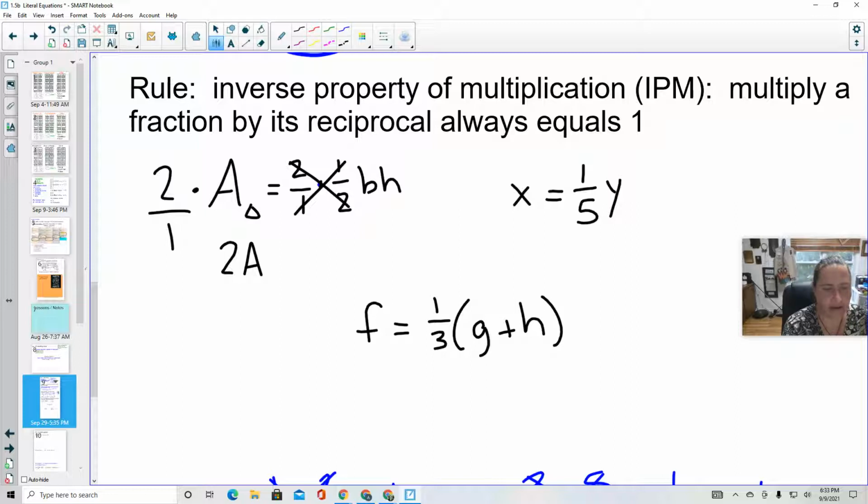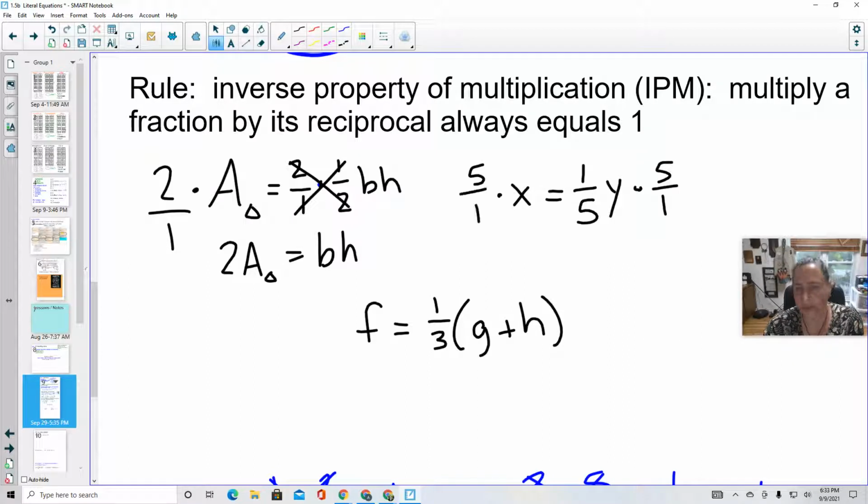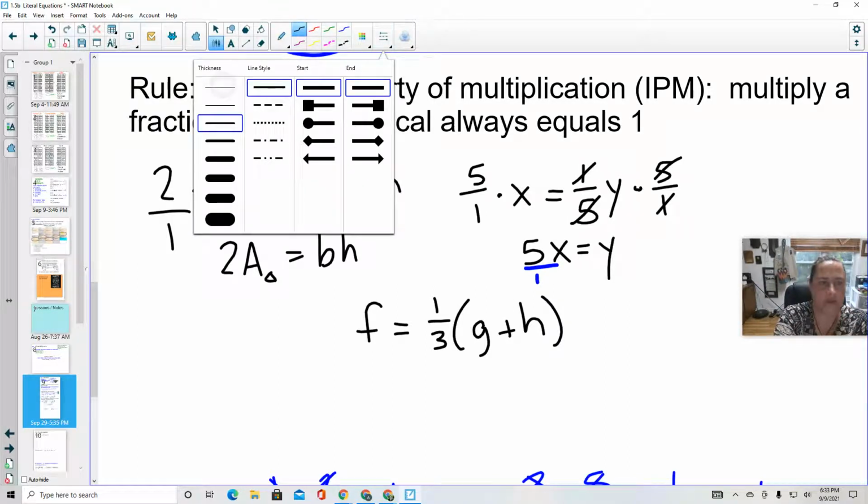Okay, I've rearranged some things. Twice the area is equal to the base times the height. Take a look at this one. X equals 1/5 y. If I multiply that by 5 over 1, and I do the same thing to both sides, right? Multiplication property of equality, I get 5 divided by 5, 1 divided by 1, and I end up with 5x equals y. Now, technically, there's a ninja 1 under there, but I don't need to write that in. It could just be 5x is equal to y.